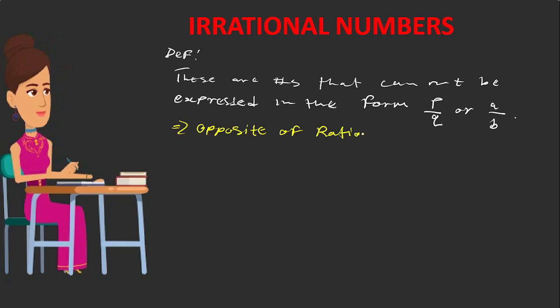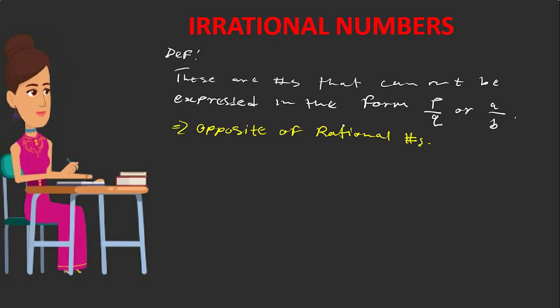If you remember very well, when we talked about rational numbers, we understood that rational numbers can be expressed in the form of p over q or a over b. But irrational numbers cannot be expressed in that form. Cannot. That is the point which I need to emphasize.